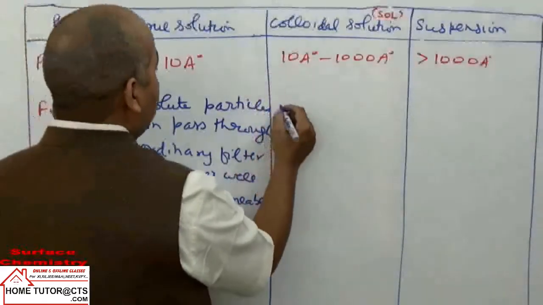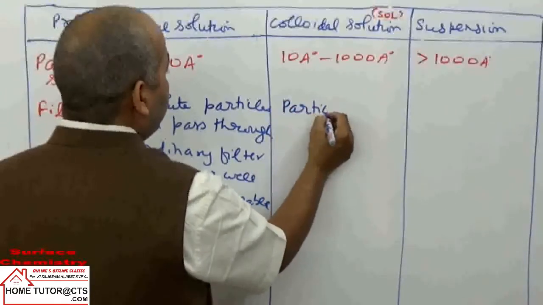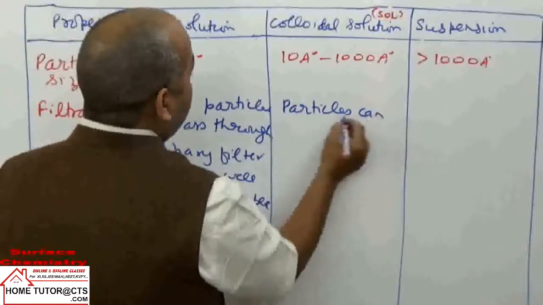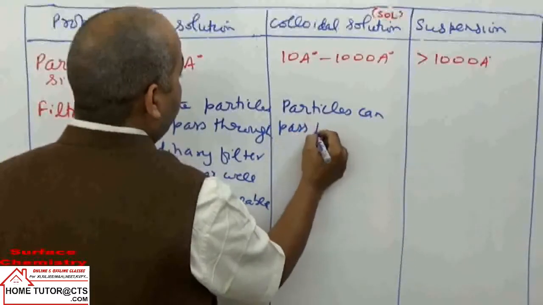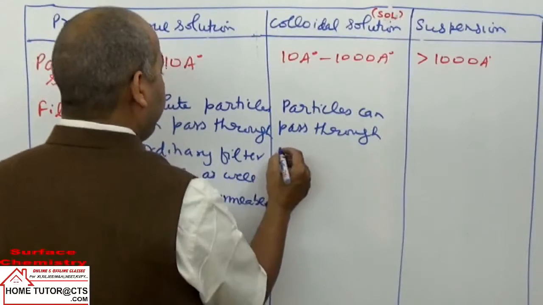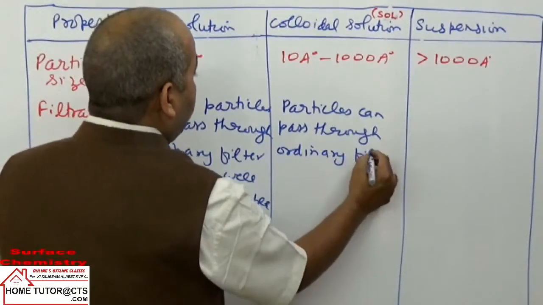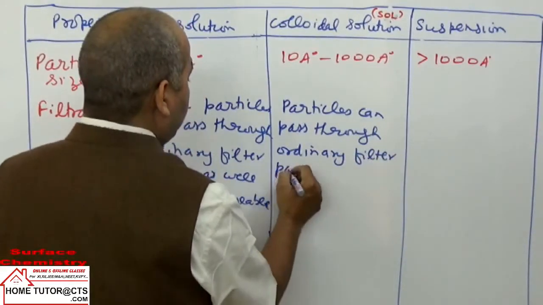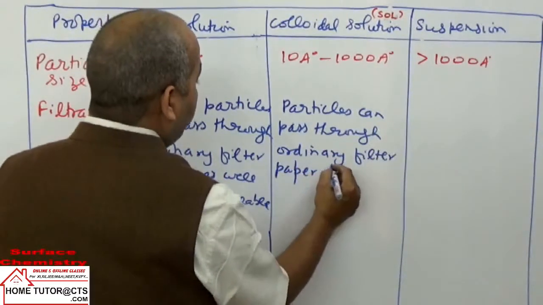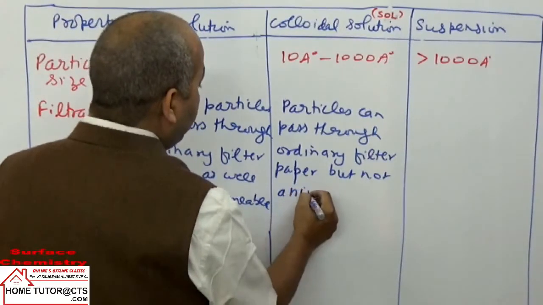In this case, the particles of the dispersed phase can pass through ordinary filter paper, but not the enamel membrane.